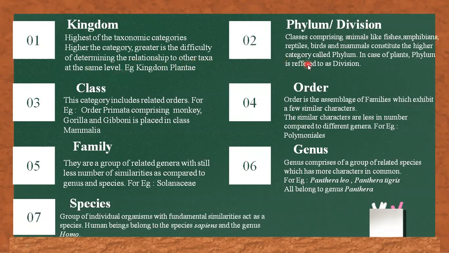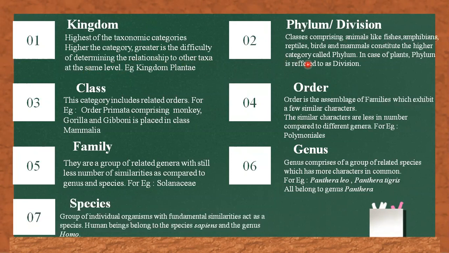Next, we'll talk about phylum and division. Classes comprising animals like fishes, amphibians, reptiles, birds, and mammals constitute another higher category called phylum. All these, based on the common features like presence of notochord and dorsal hollow neural system, are included in the phylum Chordata.